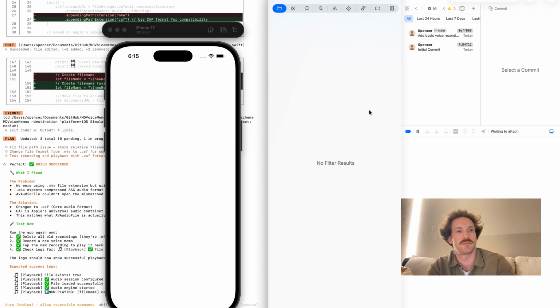One, two, three, four, five, six, seven. Wow, that's fantastic. All right, so we have playback, so we'll go ahead and commit. That is absolutely amazing. We don't know if the audio file type is correct. Let's see if we can actually open the Files app and see our files. That would be important as well.